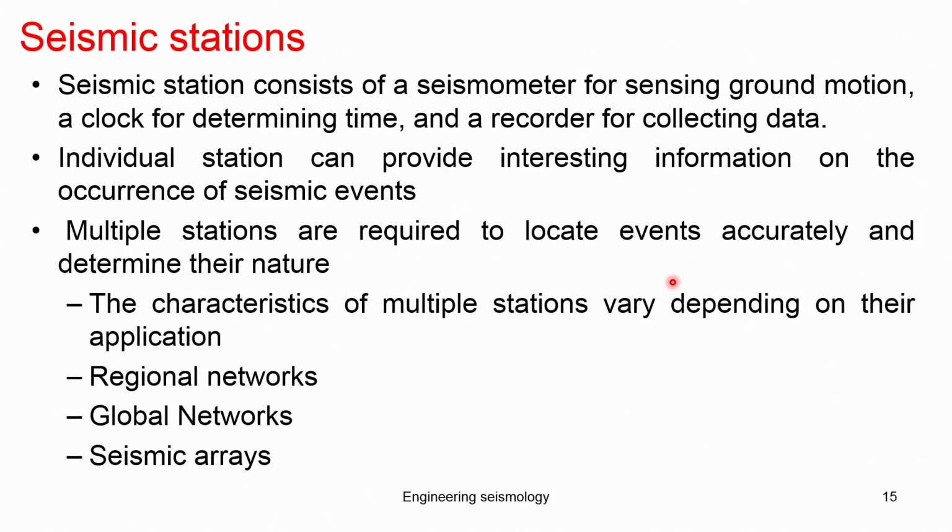So these are all the minimum components any seismic station should have: the clock and the GPS coordinates for communicating with the satellite, and then the recording system and storage device. An individual station can provide interesting information about the occurrence of an earthquake. If you have one station, you get the signal waves recorded. It depends upon the expertise you have learned so far.